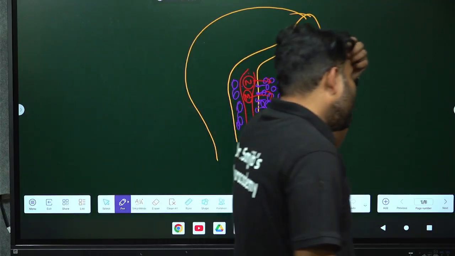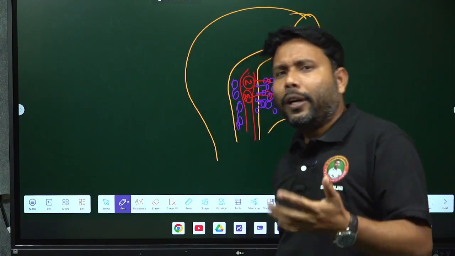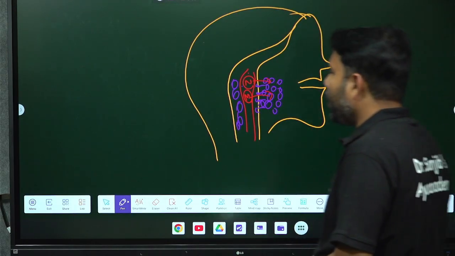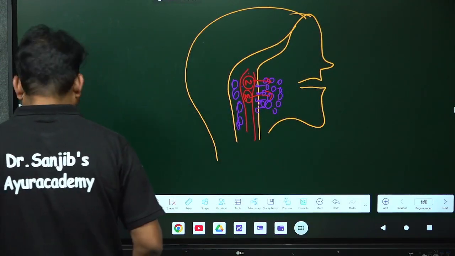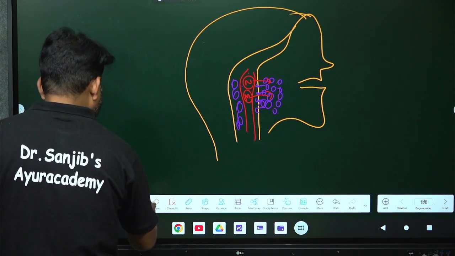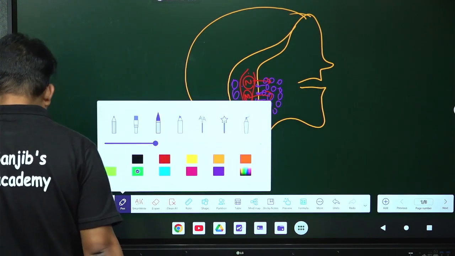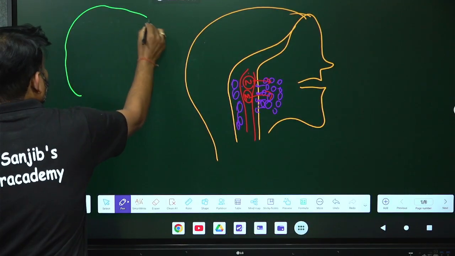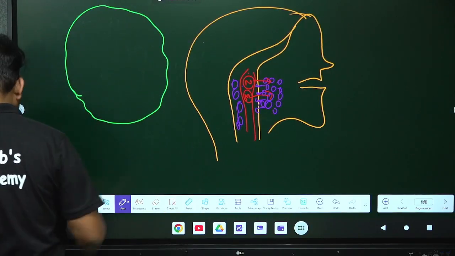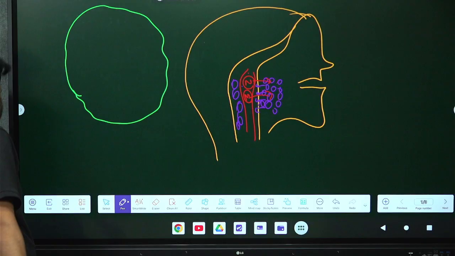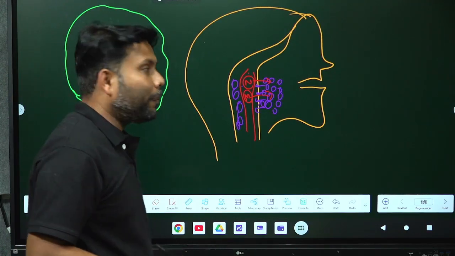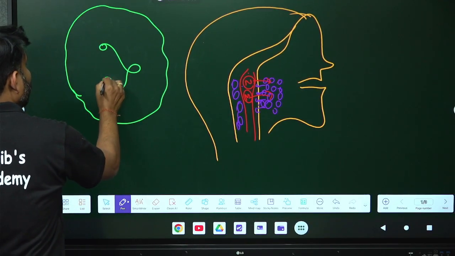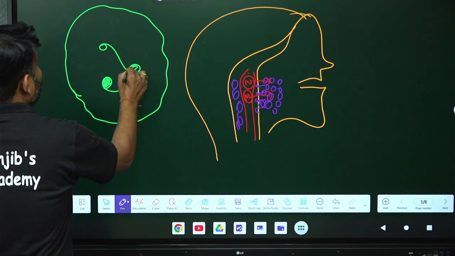Then let me discuss what is happening in the neutrophil when bacteria are coming to it. Let me draw a neutrophil. Suppose this is your neutrophil, and I have already told that neutrophil is multi-lobed. So this is neutrophil, it is multi-lobed.